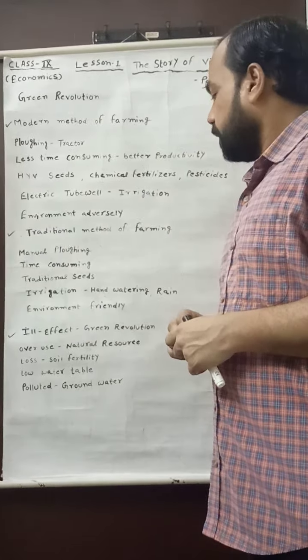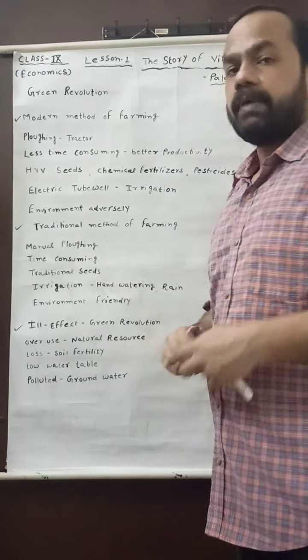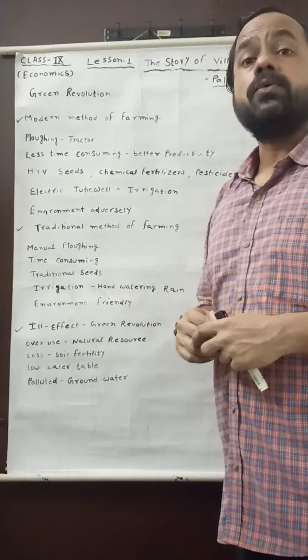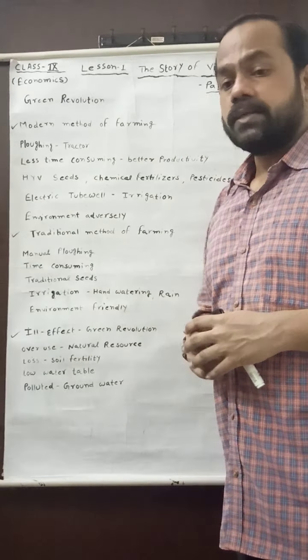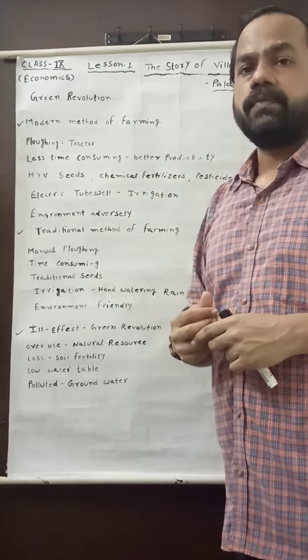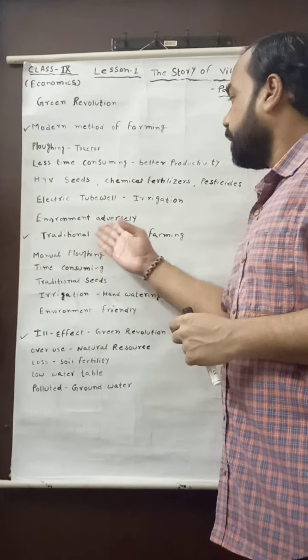Student, I want to tell you that the modern method of farming affected the environment adversely, but the traditional method of farming is environment friendly. Why? Because the traditional method of farming is mainly based on organic farming, where we find less use or no use of chemical fertilizer and maximum use of natural resources. But in the modern method of farming, we find the overuse of chemical fertilizer and the overuse of natural resources, and that is why it affected the environment adversely.